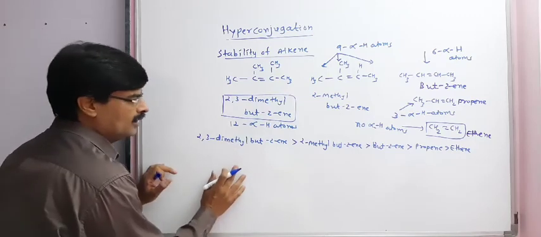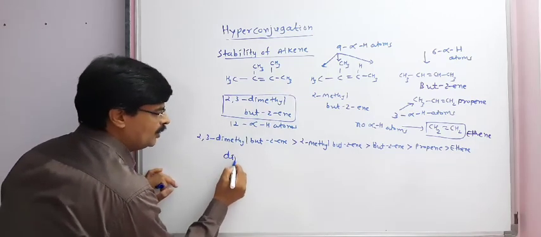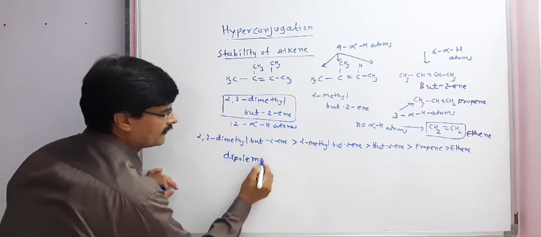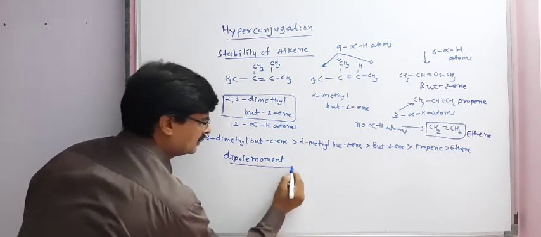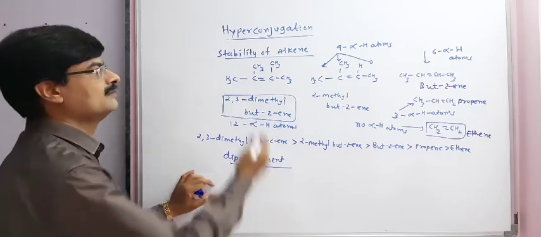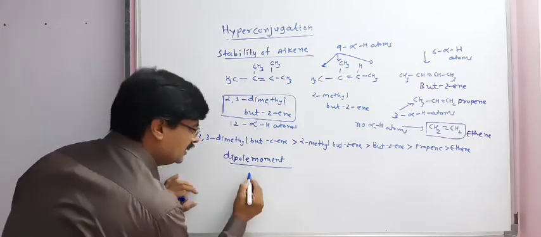Now we will study one more thing: dipole moment is also influenced by hyperconjugation.